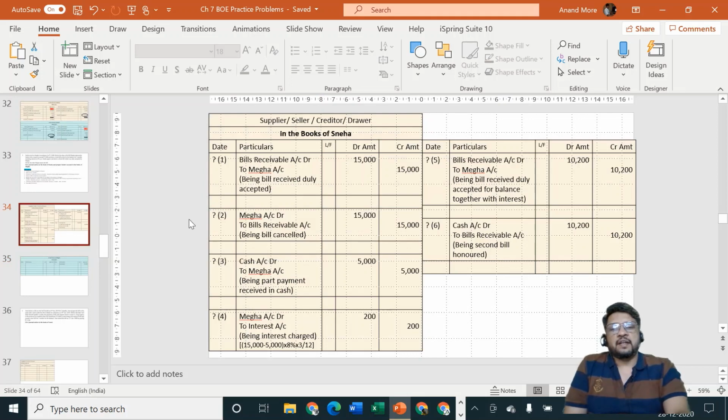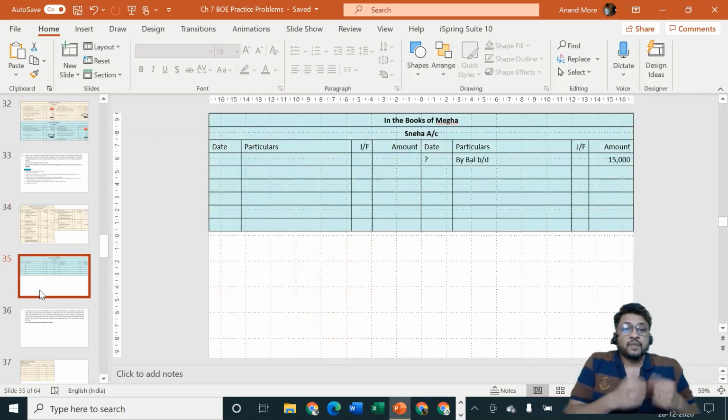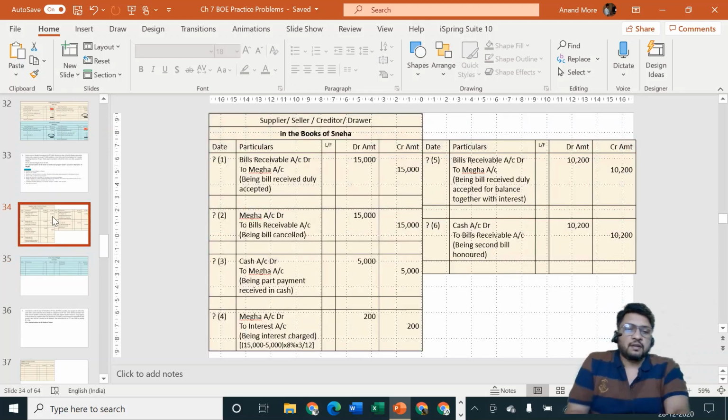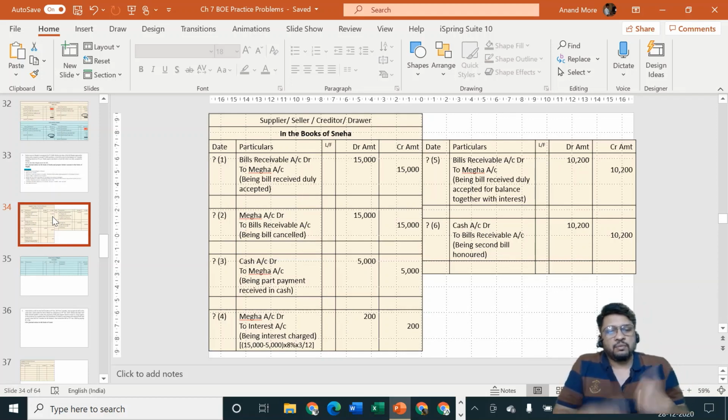Next entry, Sneha passed the entry, bills receivable account debit to Megha account. Now we'll have to play a trick in our mind. This is the journal of Sneha, but here we are preparing the books of Megha. So we are required to imagine, if we had also prepared the journal of Megha, what entries Megha would have passed. Those imagined entries we are going to post in the ledger account.